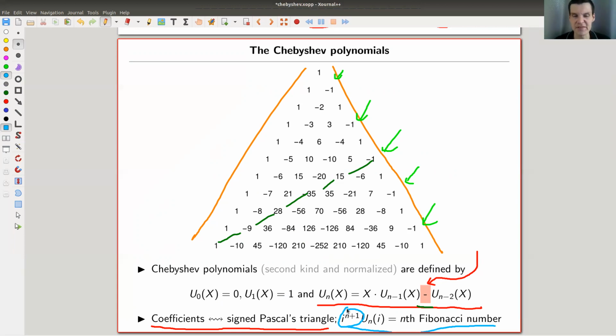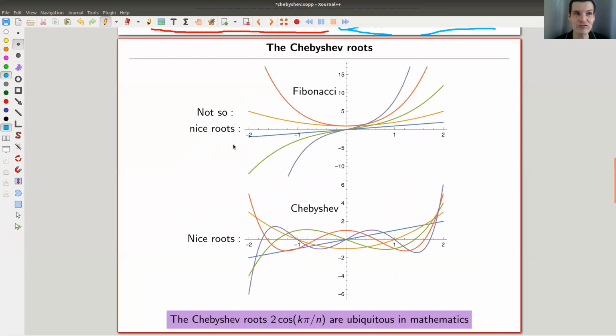And now I just throw in a sign, and I tell you the Chebyshev polynomials are more important than the Fibonacci polynomials. That's kind of my idea here, or the story of this video. I'm trying to convince you in the next few minutes that these Chebyshev polynomials are actually better than the Fibonacci polynomials, and therefore also somehow better than the Fibonacci numbers, which is a really strong statement. You should take everything with a grain of salt, of course. What does it mean to be better than the Fibonacci numbers? Anyway, so this is the setup: Chebyshev polynomials defined by signed Pascal's triangle. Turns out that the sign is extremely crucial in the following sense.